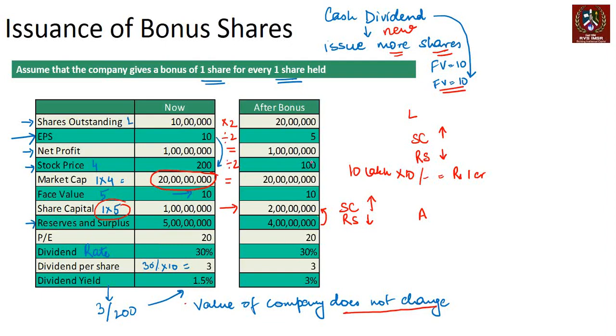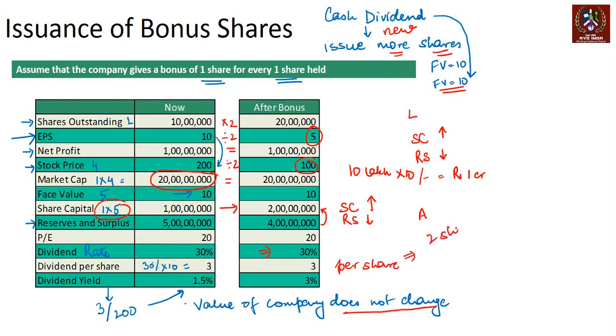P remains the same because that's 100 divided by 5, so that stays the same. Remember, dividend rate, the company does not want it to fall. So dividend rate stays at 30%. If dividend rate stays at 30%, you are now giving 3 rupees of dividend per share. How many shares do you have now?